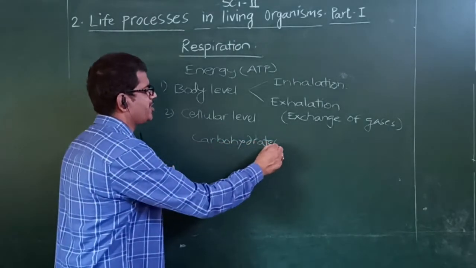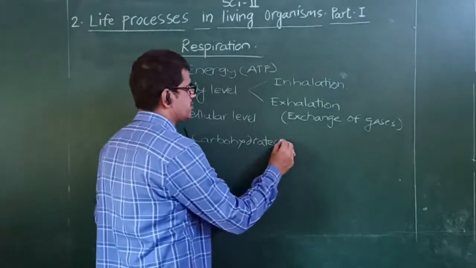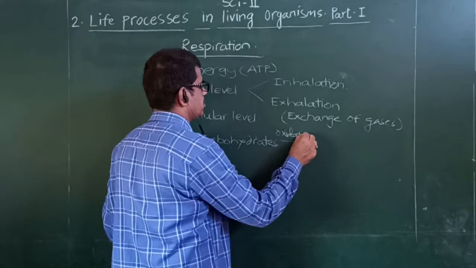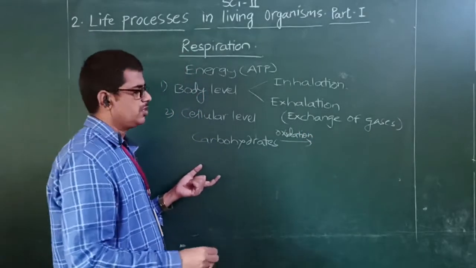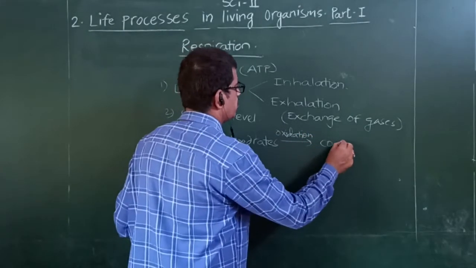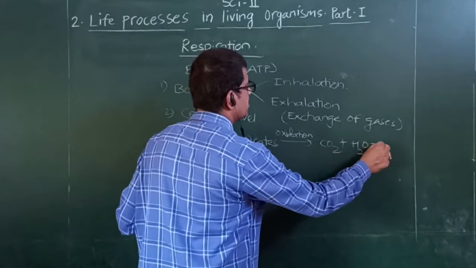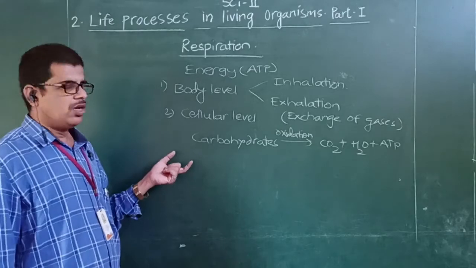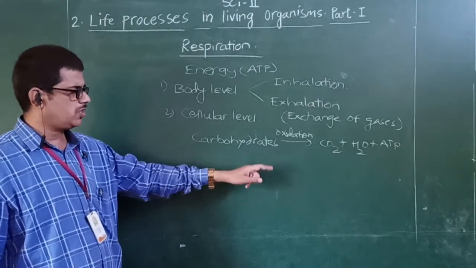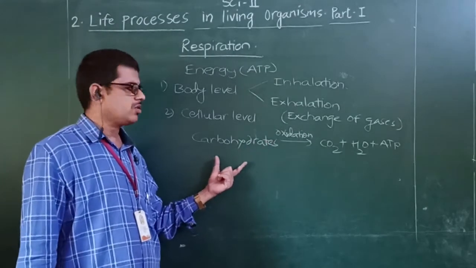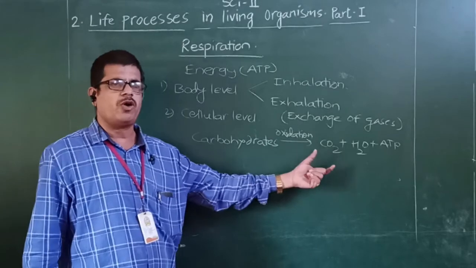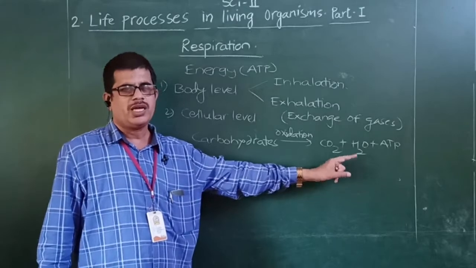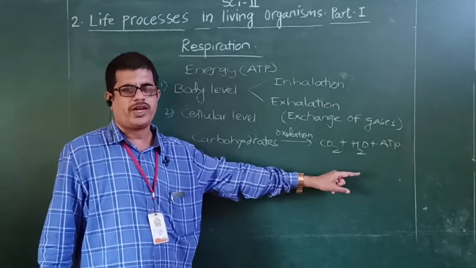And these carbohydrates are oxidized to form carbon dioxide plus water plus ATP. These are the oxidation products. As we know, ATP is nothing but a form of energy.